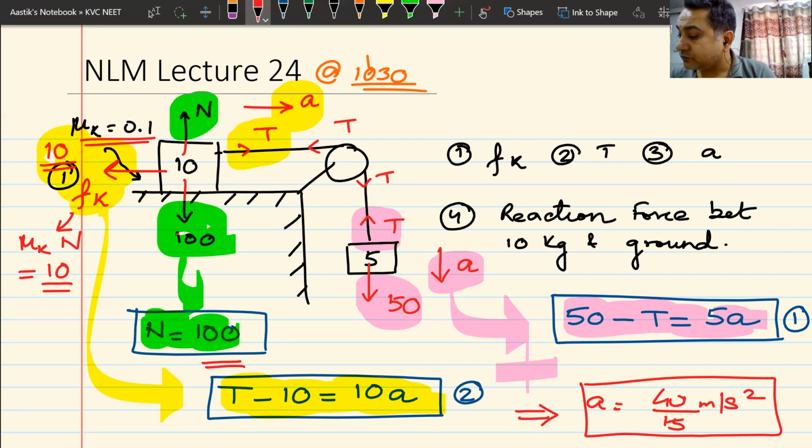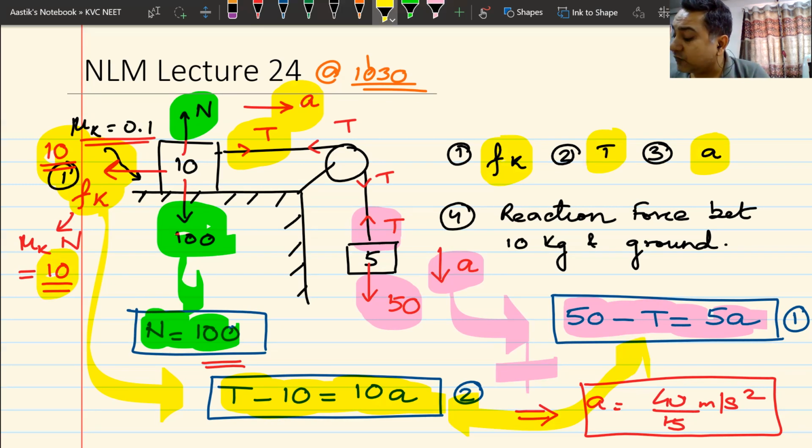So you have solved most part of the question. Frictional Fk, you have found out the value of frictional force is 10 newtons. Tension T in the string, you can find it out. Once you have the value of acceleration, you can put the value of acceleration in this equation or in this equation. You should be able to get the value of T. You have already found out the value of A. T you can find out on your own.